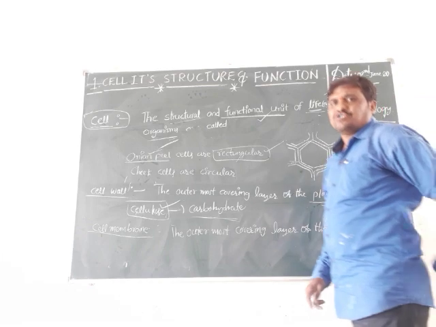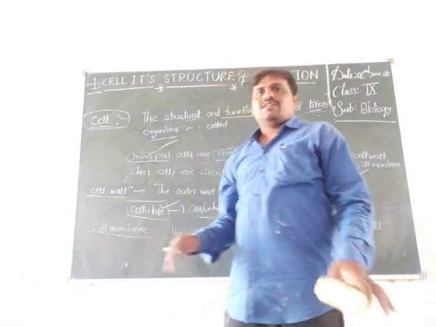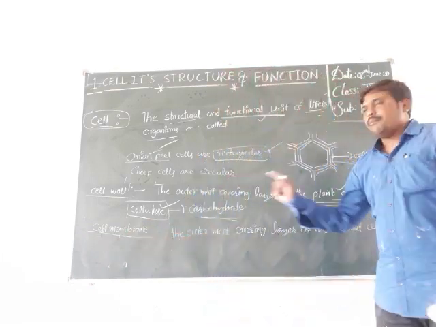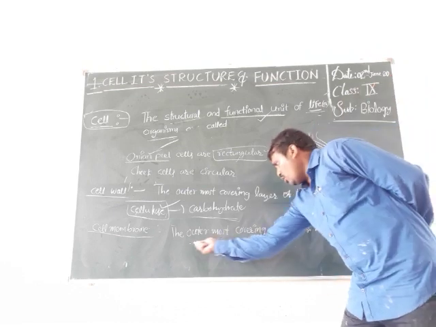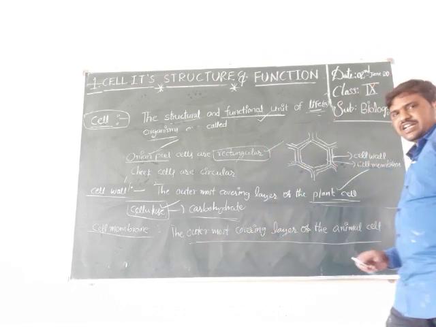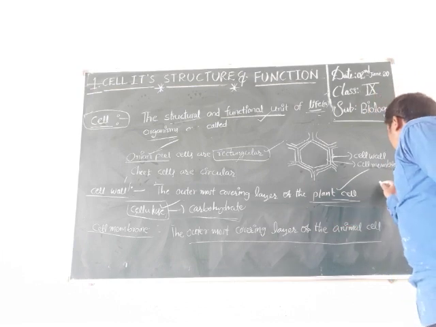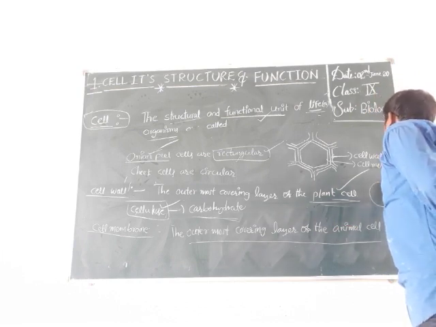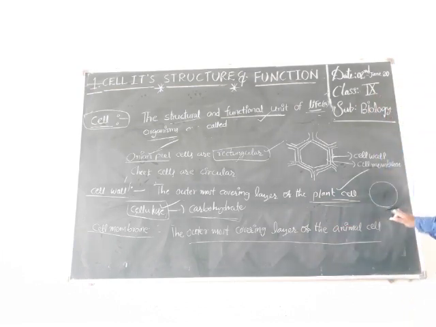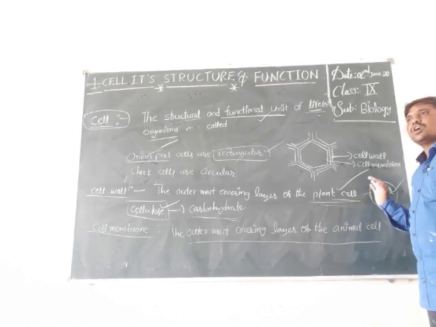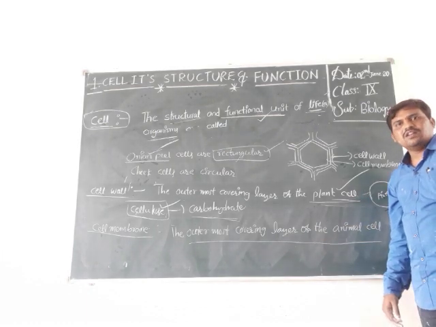But animal cells do not have a cell wall. They have only one cell membrane. That's why the outermost covering layer of the animal cell is called the cell membrane. See the animal cell, like a circular shape. These animal cells are covered by only one layer. This layer is called the cell membrane. That's why I am saying the outermost covering layer of the animal cell is called the cell membrane.